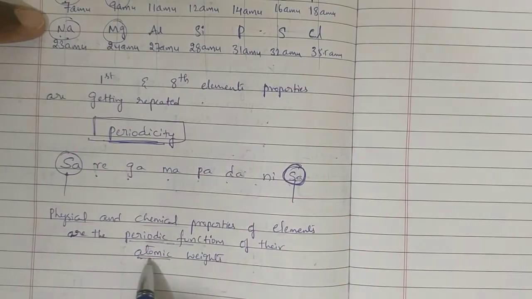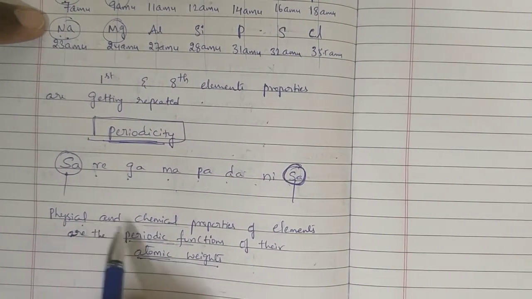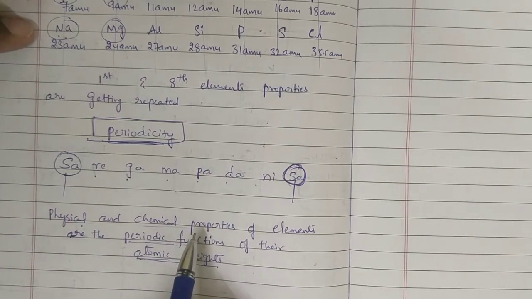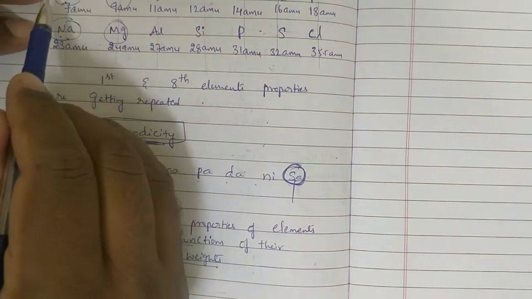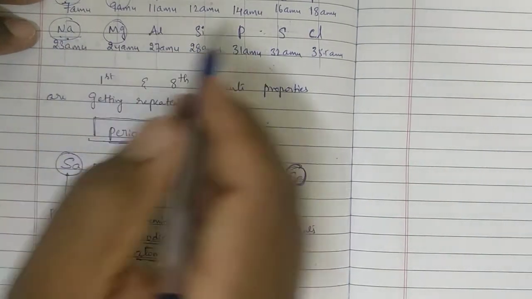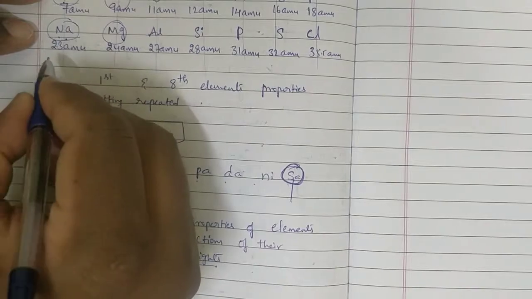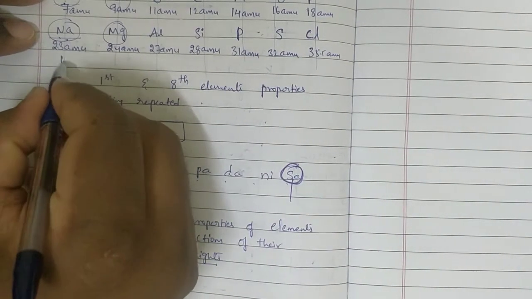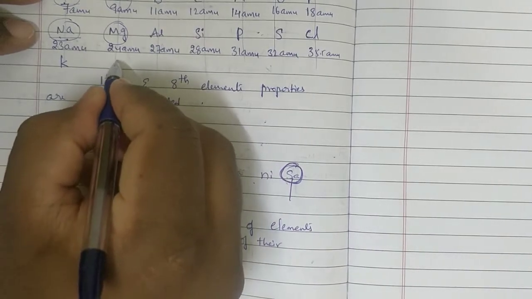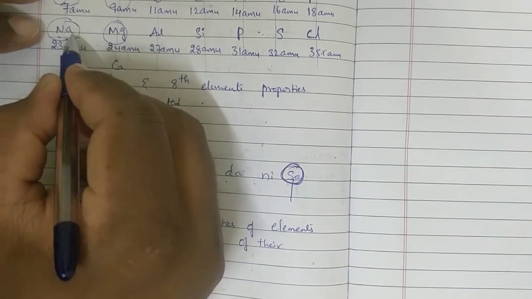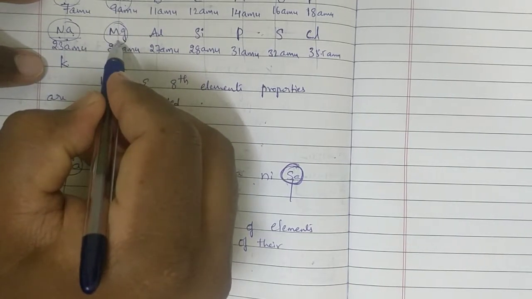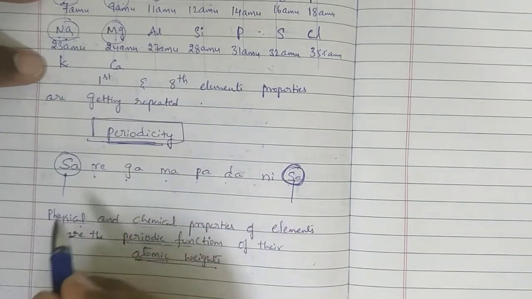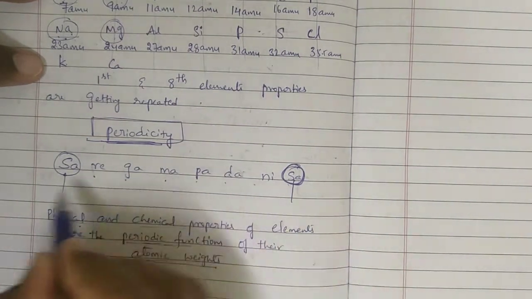So the main basic property is atomic weight. Physical and chemical properties are getting repeated when we arrange the elements in the increasing order of their atomic weights. Physical properties of lithium repeated with sodium. Next, after chlorine, argon is not discovered, ma. Here we can keep potassium. After potassium, calcium. So lithium properties repeated with sodium, sodium properties repeated with potassium, beryllium properties repeated with magnesium, magnesium properties repeated with calcium. That is the meaning obtained from this statement.